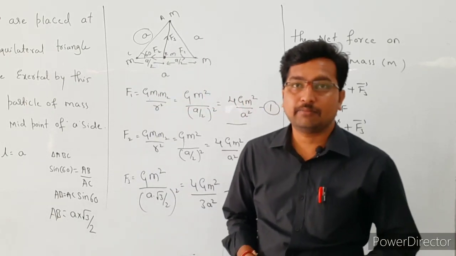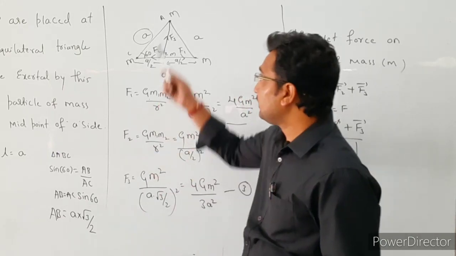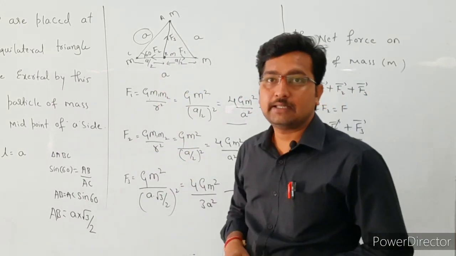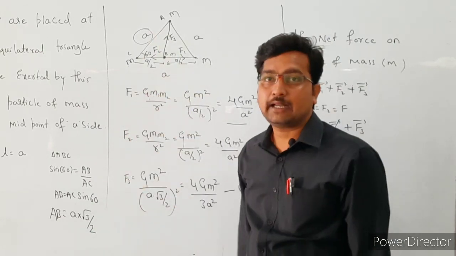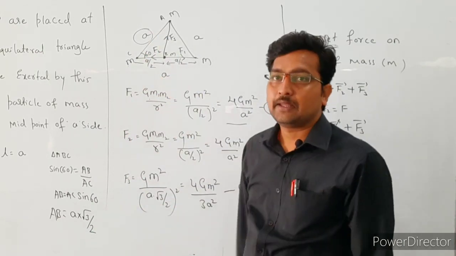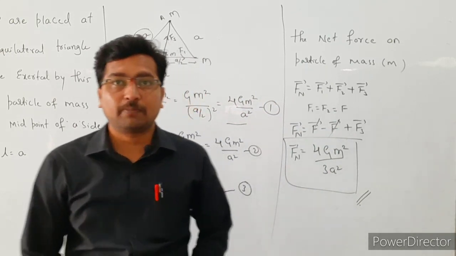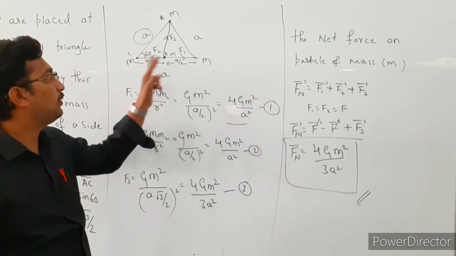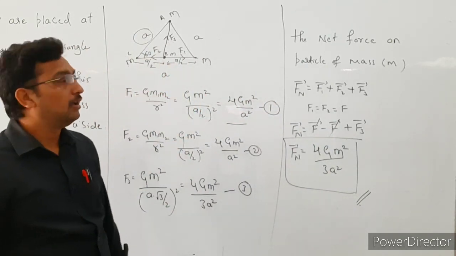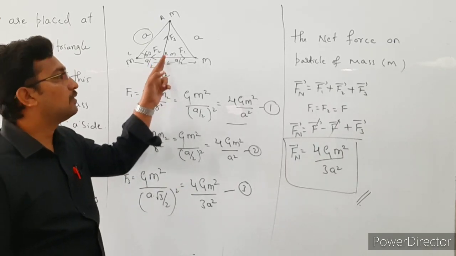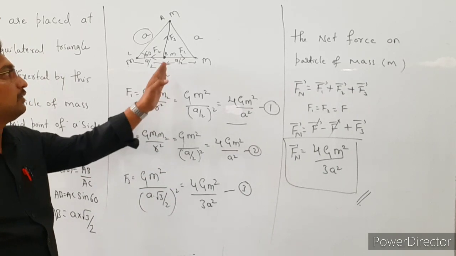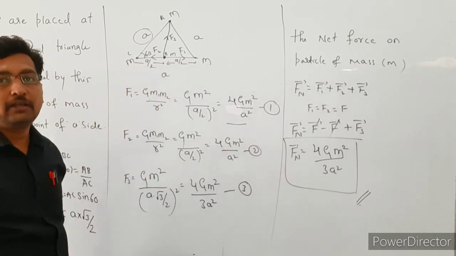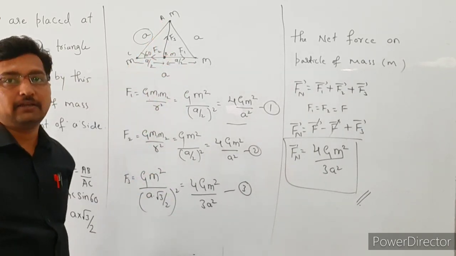Okay, see here, in this problem they have given three masses m placed at the vertices of an equilateral triangle, and the side of the equilateral triangle is given, that is A. Here we place one more particle of mass m at the midpoint of this axis, right? We are going to find the net force acting on the particle of mass m. First we find the F1 and F2 values, and after that the F3 value, right?